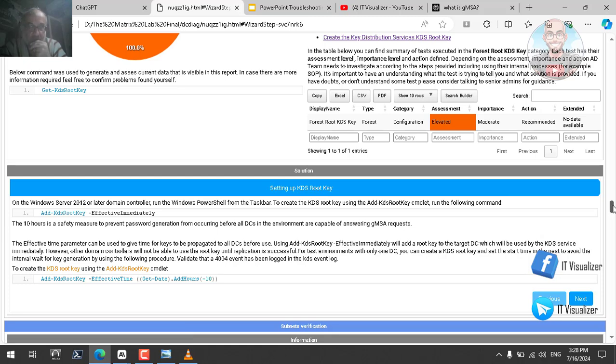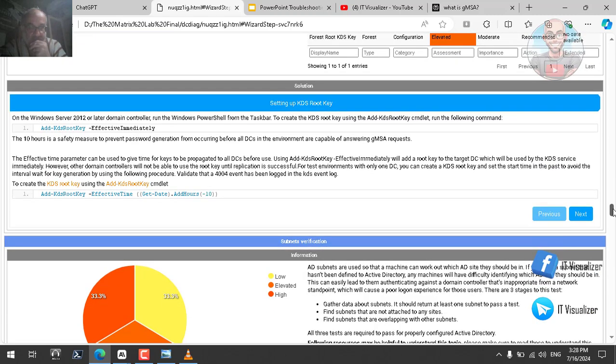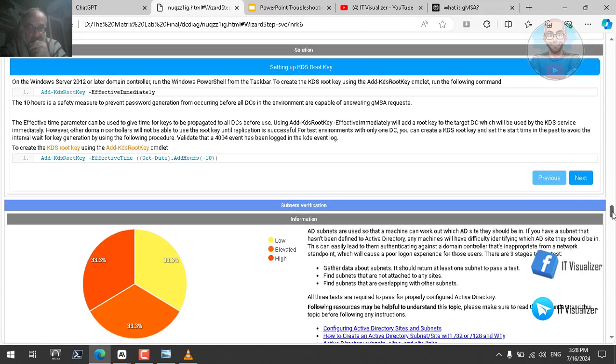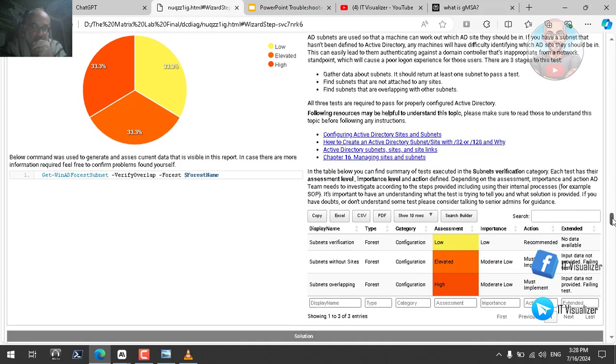Okay, so I don't have a KDC root key and I don't have GMSA accounts, so this test doesn't apply to me. Site subnets verification, we have seen this before. Subnets without sites or sites without subnets, we have seen this. I have already rectified it, and subnets overlapping. I have only one subnet, so I don't have any subnets overlapping. After giving my sites a subnet, this test succeeded.